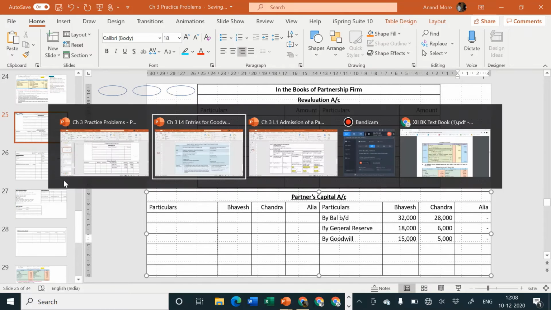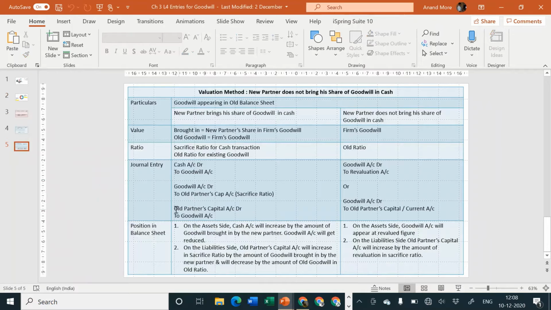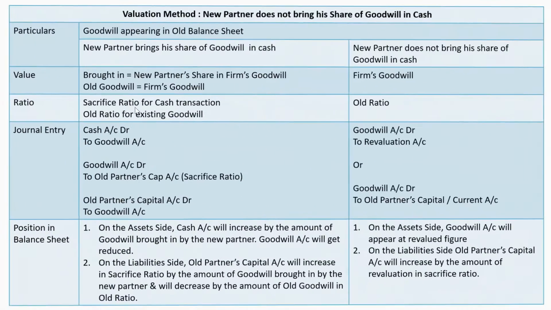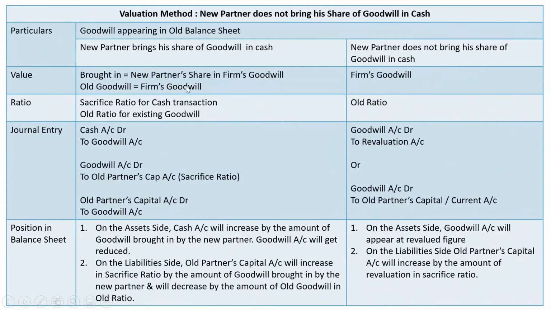And now our discussion tells us third entry to be passed is old partners capital account debit to goodwill account. This is the goodwill which is already appearing in the balance sheet. In which ratio? Old ratio. We have already discussed this particular thing. Old goodwill is equal to firm's goodwill, and it will have to be considered as existing goodwill. For that purpose we are going to use old ratio, and it will be old partners capital account debit to goodwill account. If the problem would have told that after admission of Alia goodwill should be written off, then we would have considered probably Alia's account also to be debited. But now it need not be the case, because before admission of Alia we are going to consider it.